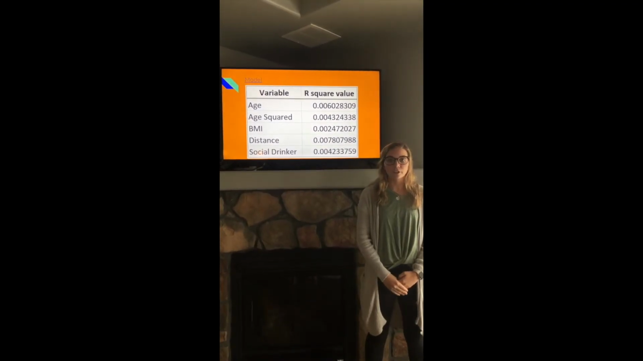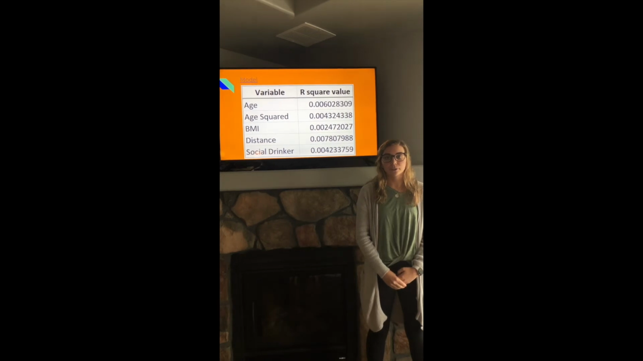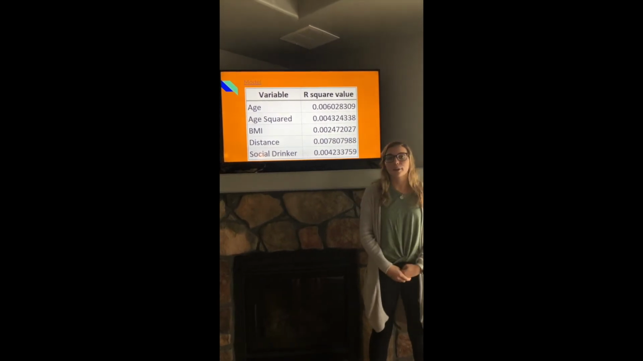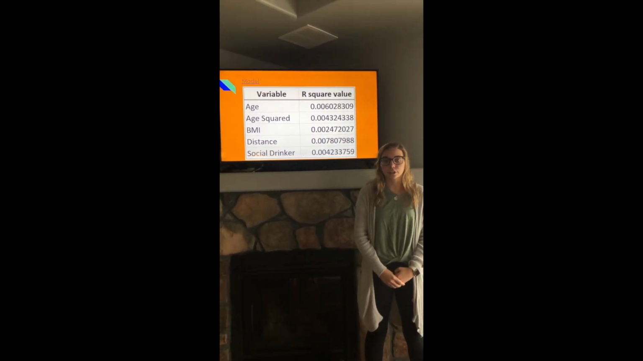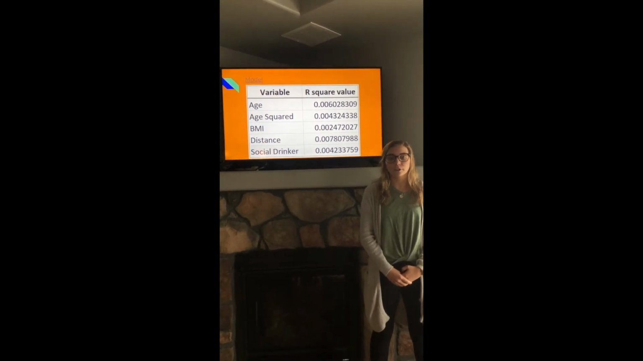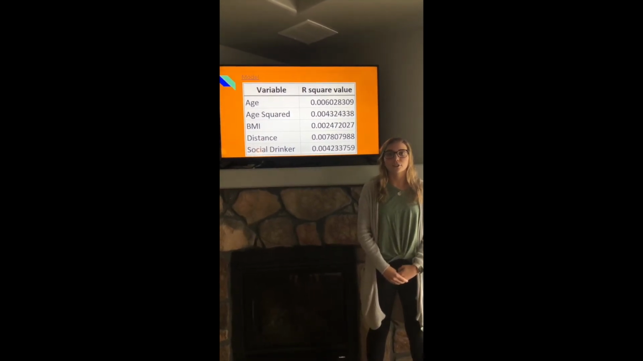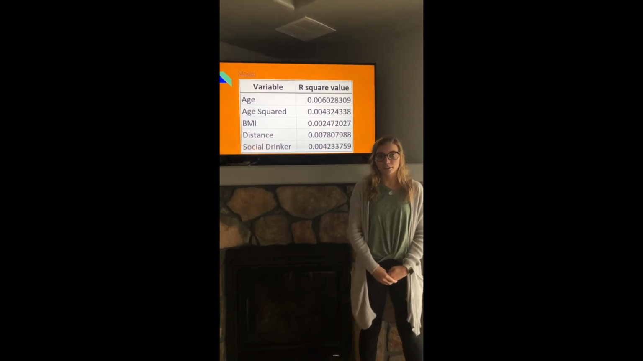First, we conducted a single linear regression model for these independent variables: age squared, BMI, distance, and social drinker. We found very low R-squared values, and then we moved into a multiple linear regression, which we'll discuss next.